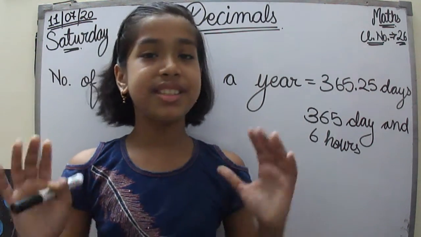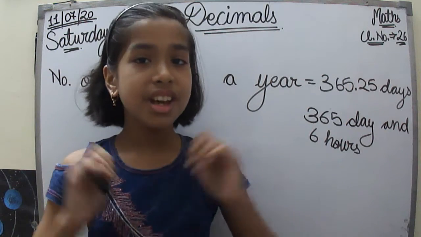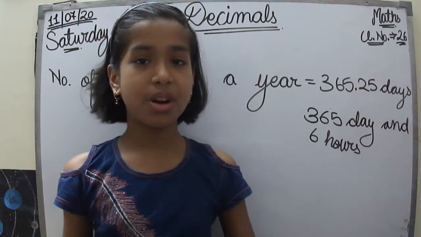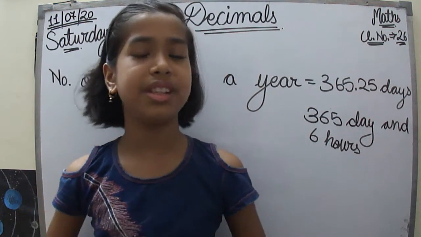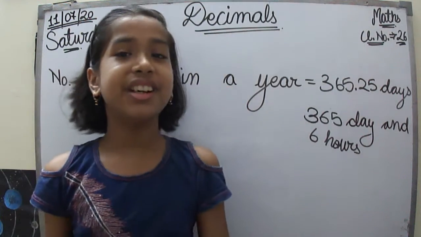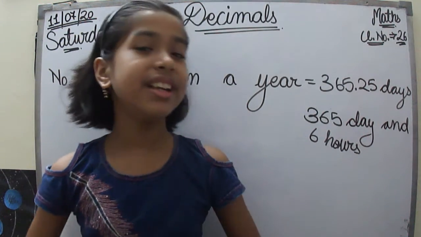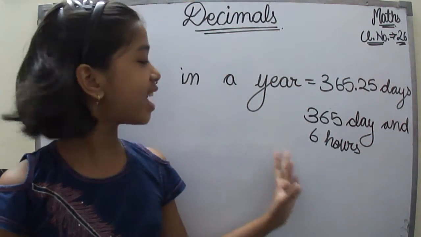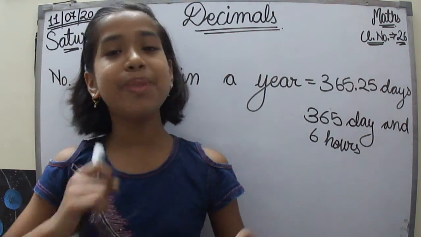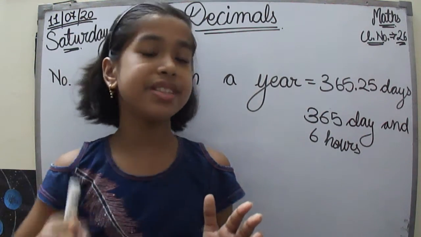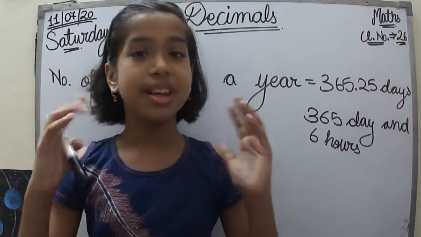Because of that, we decided to keep all the years normal, 365 days. All the years carry 365 days. And then in the fourth year, we add an extra day to February, because when we add the 6 hours four times, we will get 1 day.